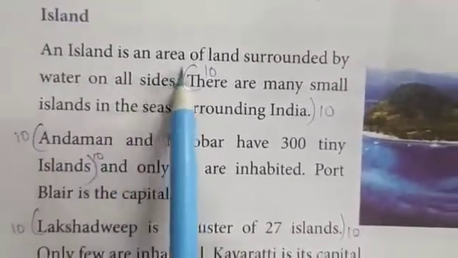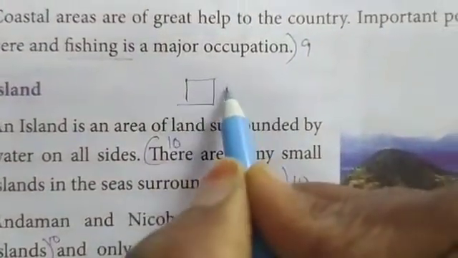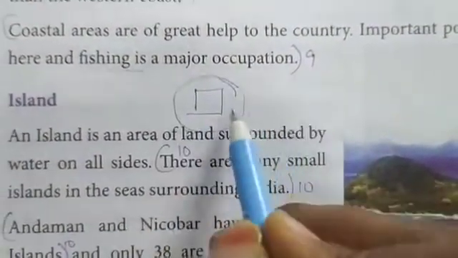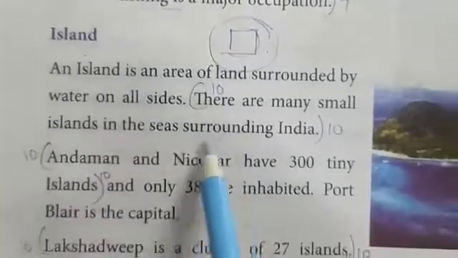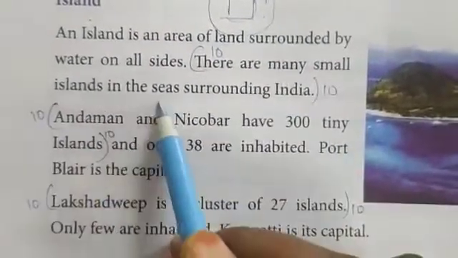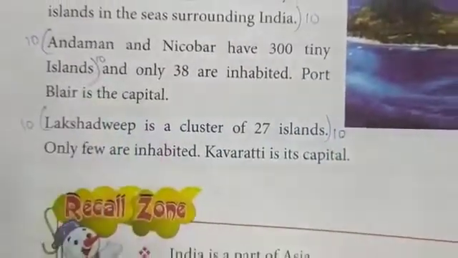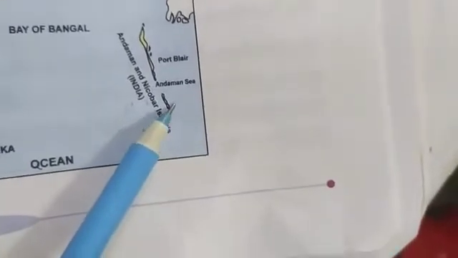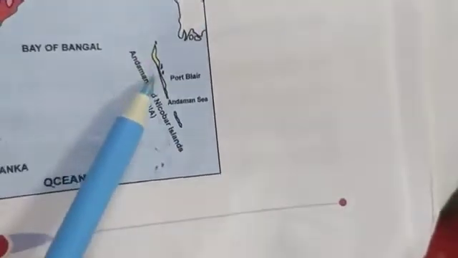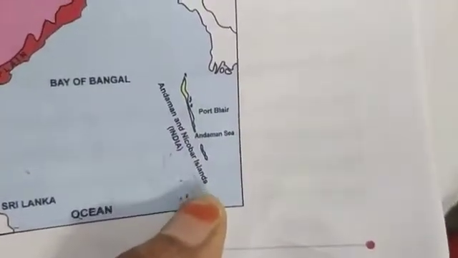Next is the island. An island is an area surrounded by water on all sides. For example, this is a land, and if we have water all around this land, it is called an island. We should pronounce it as island. There are many small islands in the seas surrounding India. Andaman and Nicobar have 300 tiny islands. Here you can see the Andaman and Nicobar Islands. These are surrounded by water on all sides, with nearly 300 islands.